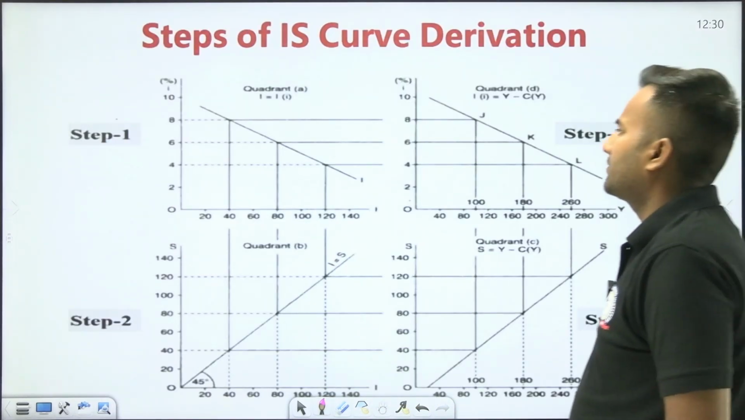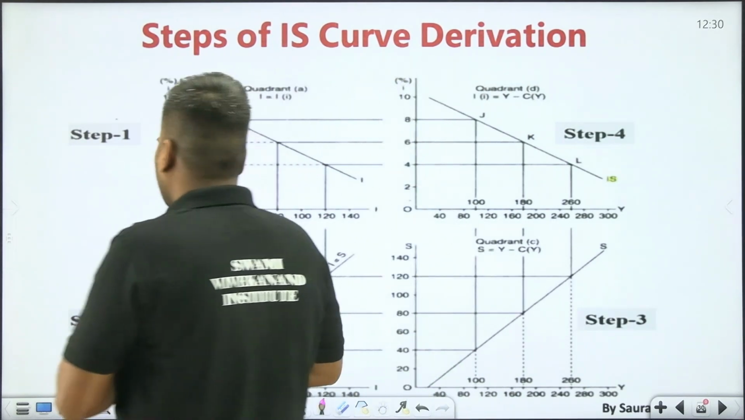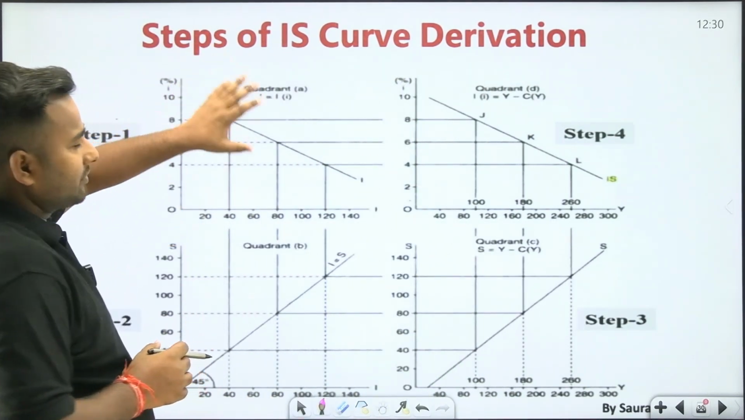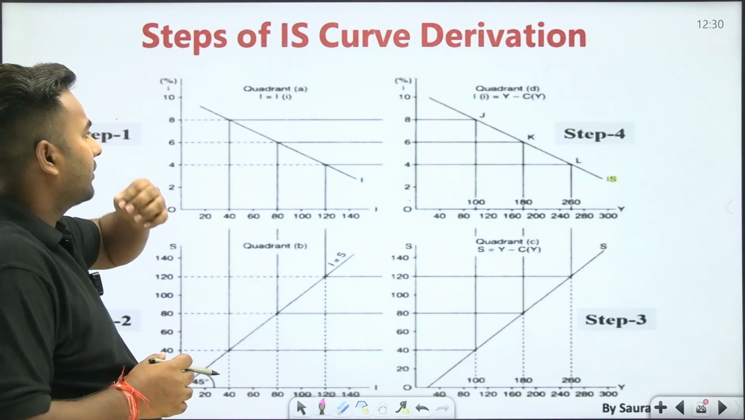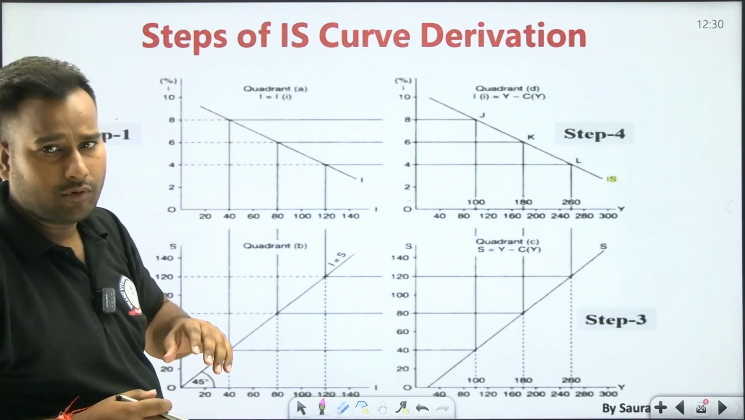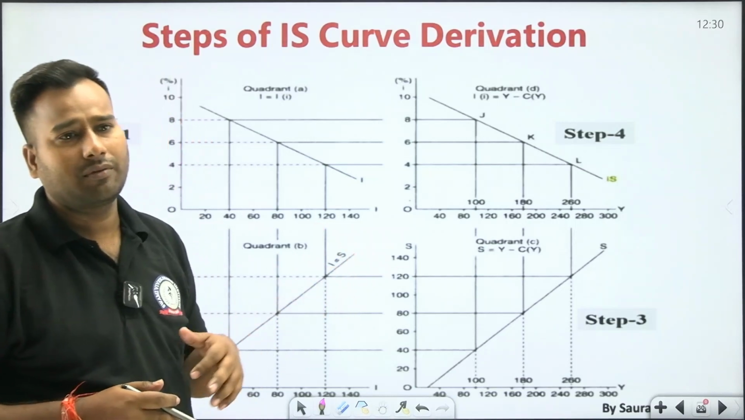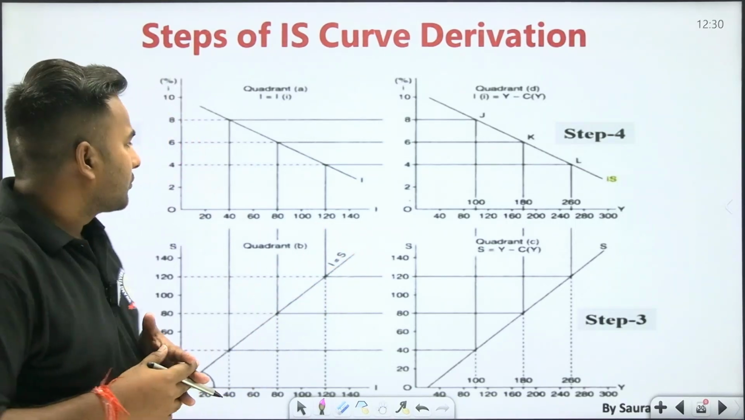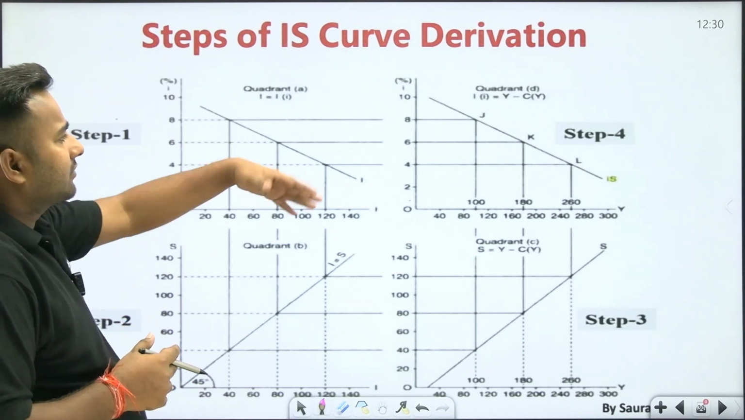Steps of IS curve derivation. This is very much important from your UGC-NET examination point of view, because you should know this derivation, since questions may arise from this derivation. Okay, so please understand how the IS curve is derived.